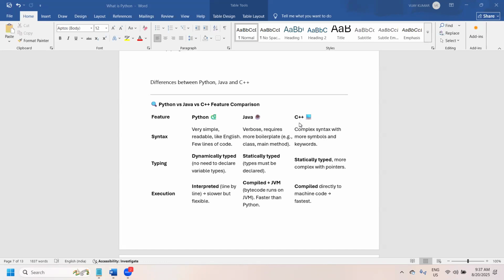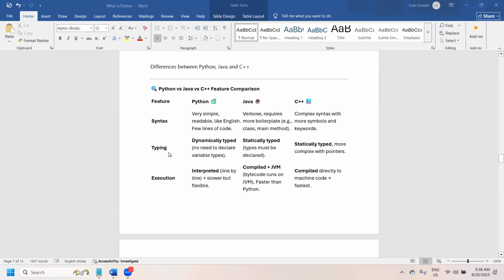From left to right, C++ is the most complex, Java is less complex compared to C++, and Python syntax is even simpler than Java. Here in Java we need to define a class and a main method, everything, whereas in Python it is just a few lines of code.